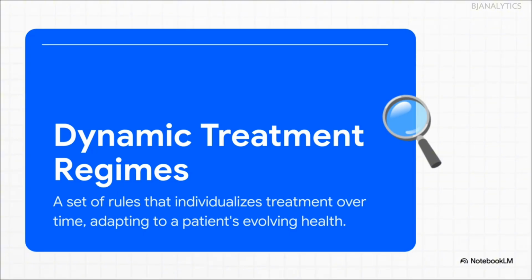All right, let's grab our next tool. This one is absolutely critical for figuring out what works in the real world of medicine. It's called a dynamic treatment regime. Now, instead of some rigid, one-size-fits-all plan, think of this more like a choose-your-own-adventure for patient care. It's basically a set of rules that personalizes treatment over time by adapting to how a patient is actually doing.